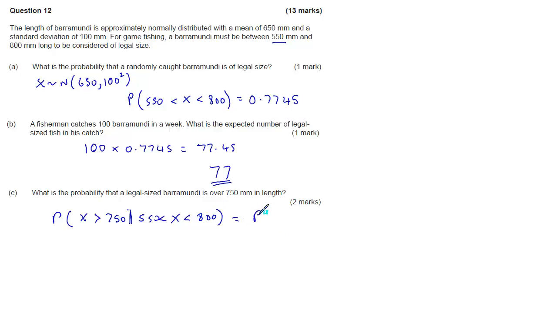So that's going to be the probability that x is between 750 and 800, because it has to be in the range 750 to 800, divided by the 0.7745 that we had from before, which is this probability.